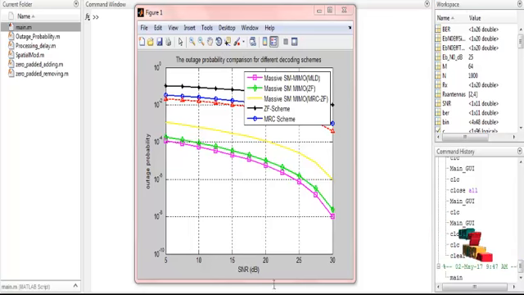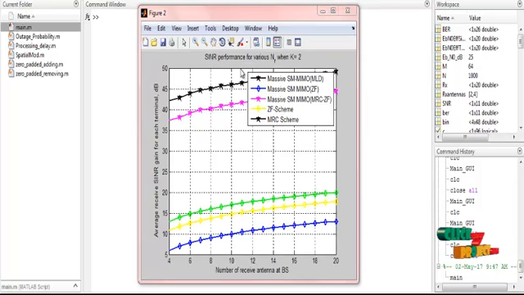So this is the SNR. So SNR versus outage probability of the process. So it is 10 power minus 4 compared to all these decoding schemes. At 10 power minus 4, it should be minimum, low. So this is the decoding scheme between all the other comparisons, the MRC. So that is maximal ratio combining, and that is the same process. So massive SIMO, different techniques to calculate the value. So this is the outage probability versus SNR, the outage probability comparison between the different decoding schemes.